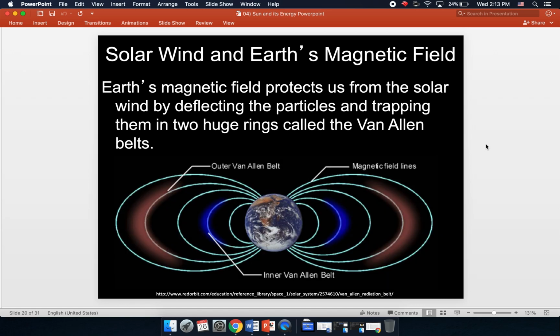The Earth has a magnetic field because the outer layers of the Earth rotate at a little bit different speed than some of the inner layers of the Earth. It creates this magnetic field, which actually protects us from that solar wind. It deflects the particles and traps them in these two huge rings called the Van Allen belts, which you can see in our diagrams here. So that's why we are not burned up by the solar wind.